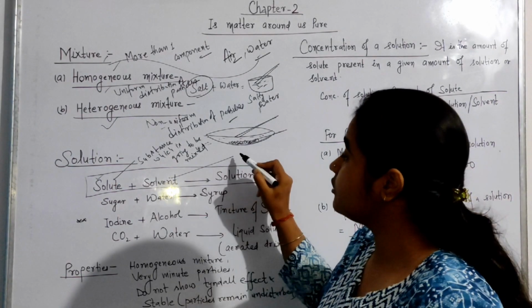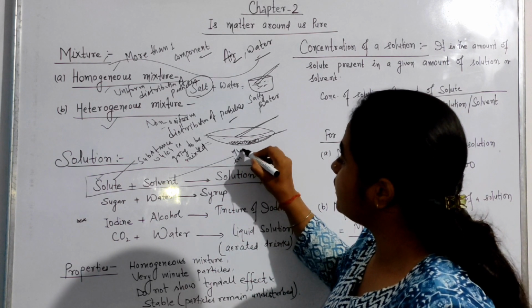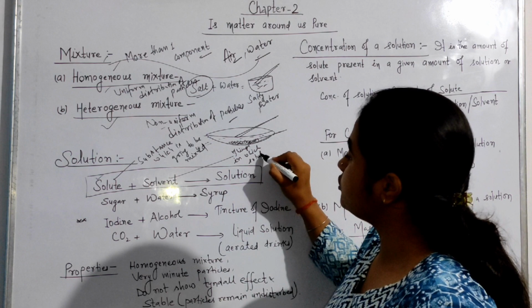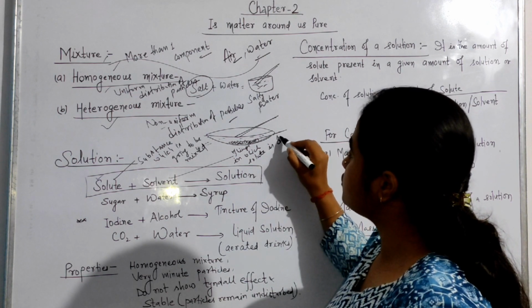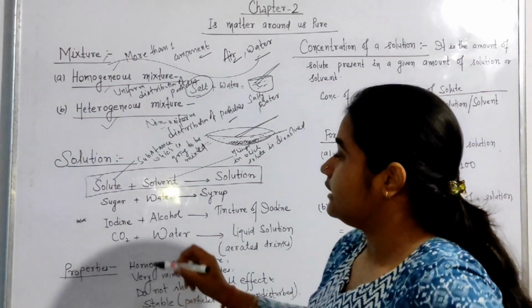And what is a solvent? The thing in which the solute is dissolved.